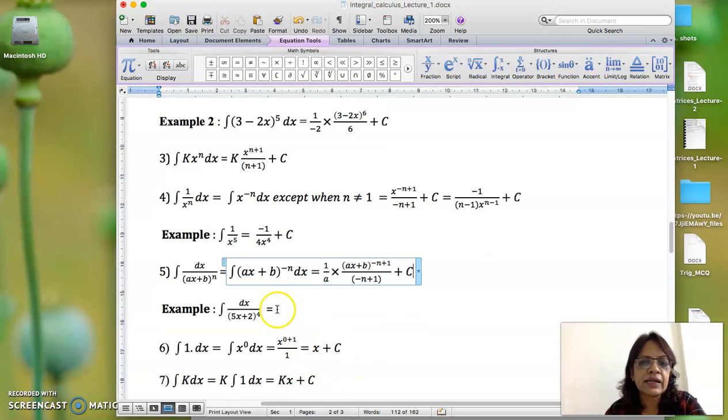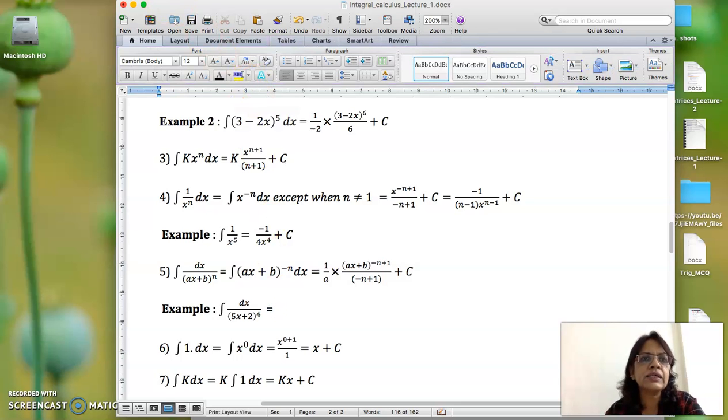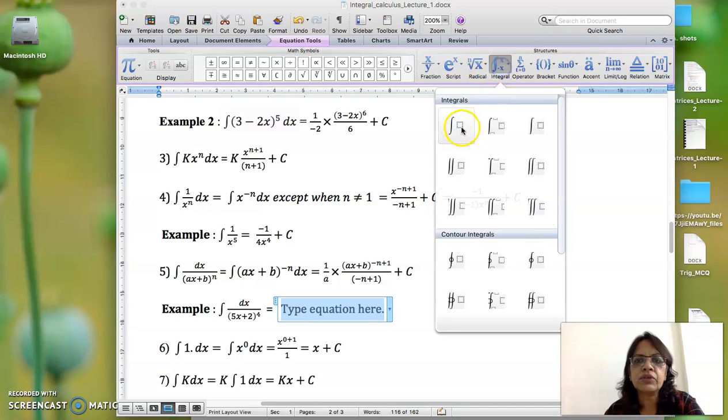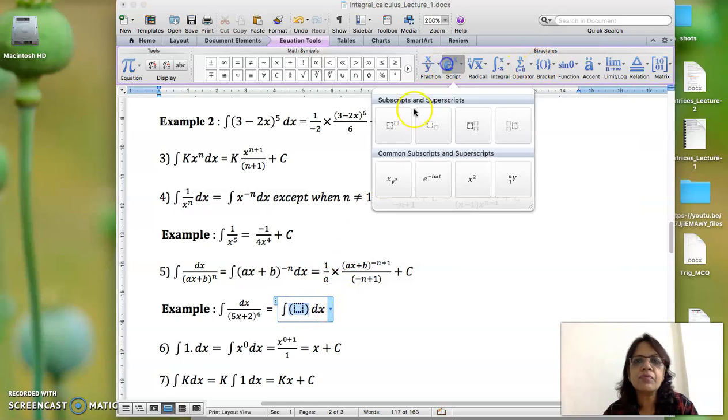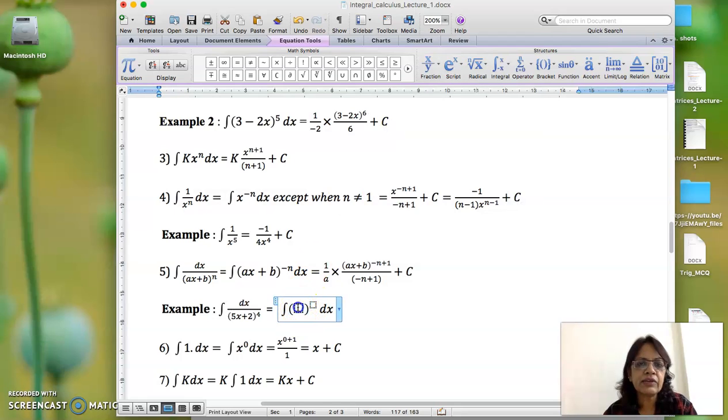अब see this question, अगर आपको directly formula नहीं याद होता है तो easiest way is take it in the numerator. Like first step what we'll do is we write it like this. This will be, and then after that integrate that. So this is, when we take it in the numerator, it will become 5x plus 2 to the power of minus 4, and now integrate this.